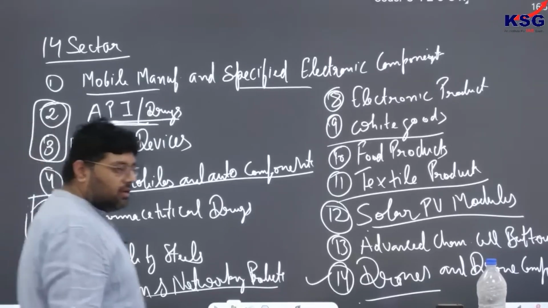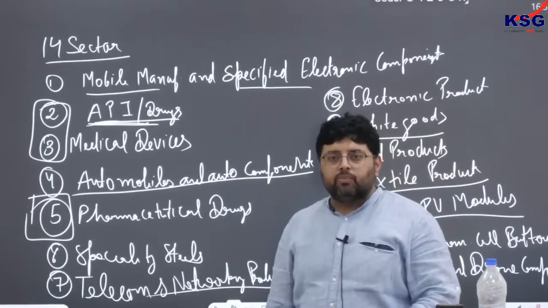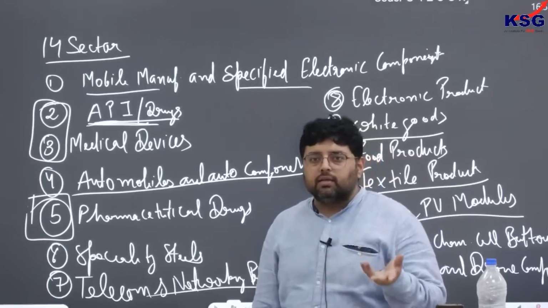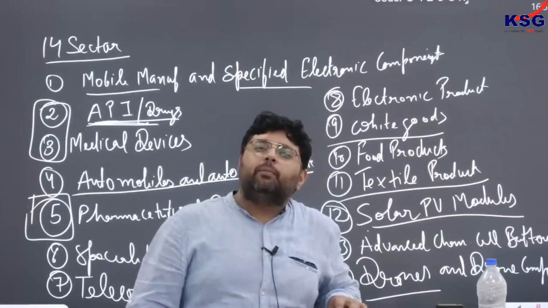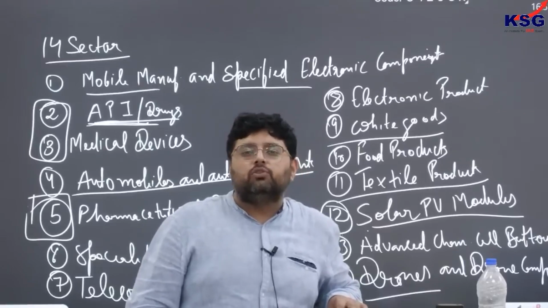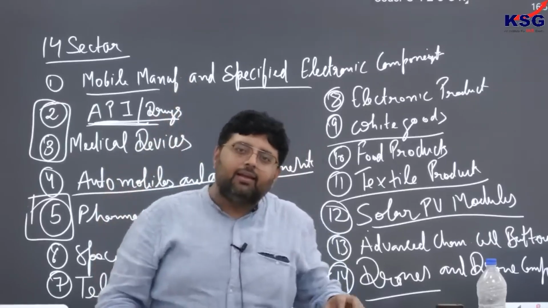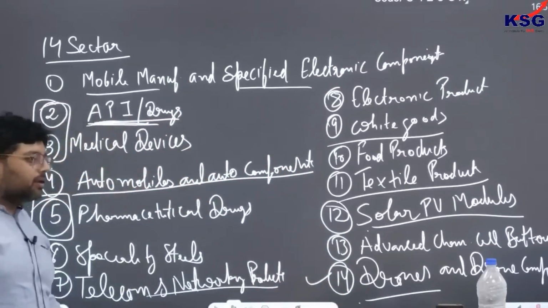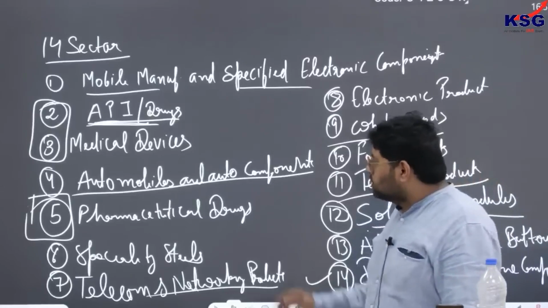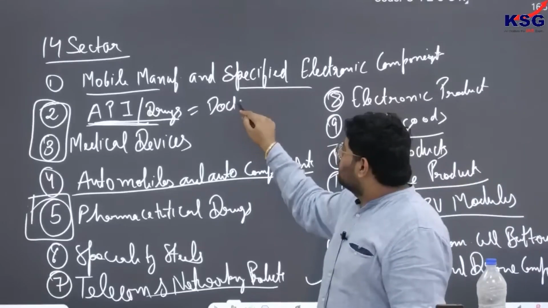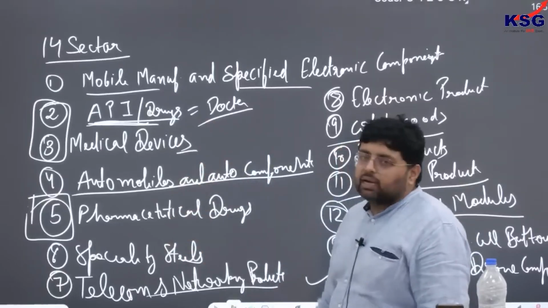Okay, so they are very dangerous drugs. There are some drugs where, for example, if someone is not able to have a sound sleep, doctors give API, but you can consume it only on recommendation. Similarly, there are some API which will make your brain active. These drugs are taken only on the recommendation of doctors. Once doctors recommend, only then you can consume it. Okay, next is medical devices.